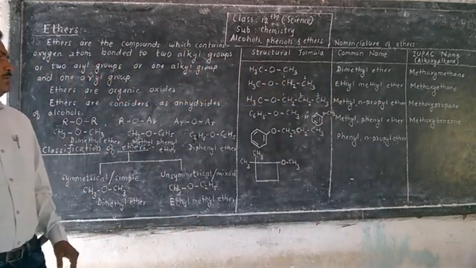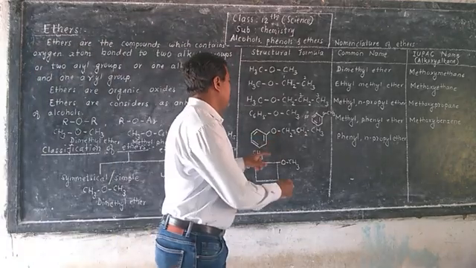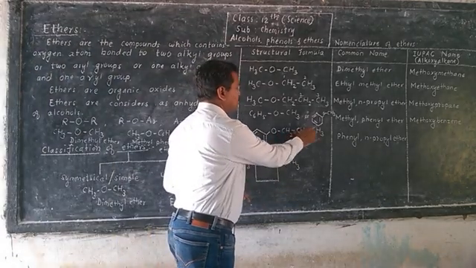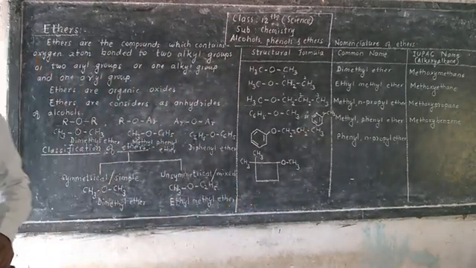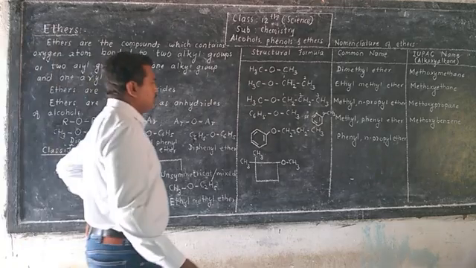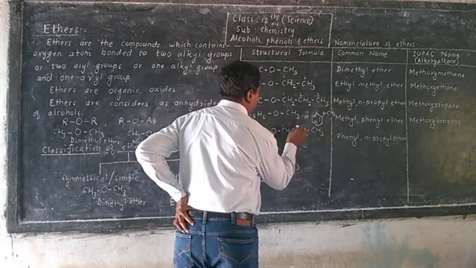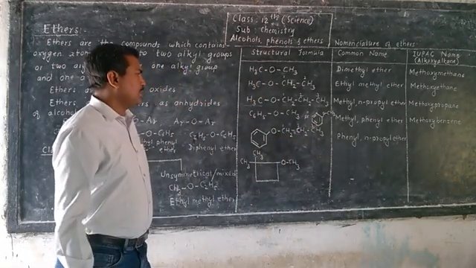Then here 1, 2, 3. 3 carbon atoms are attached to that oxygen atom. So consider IUPAC name of that. So count number of carbon atoms in longest chain 1, 2, 3. So it is attached to first carbon atom.